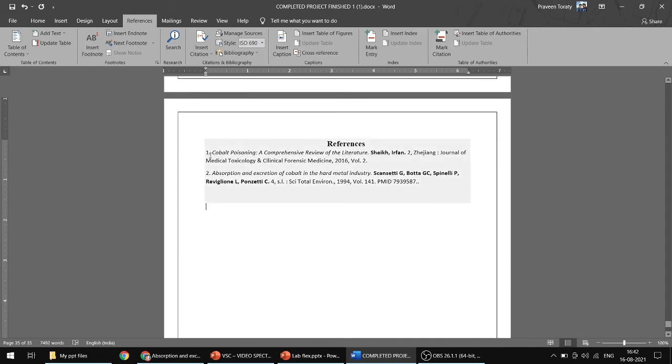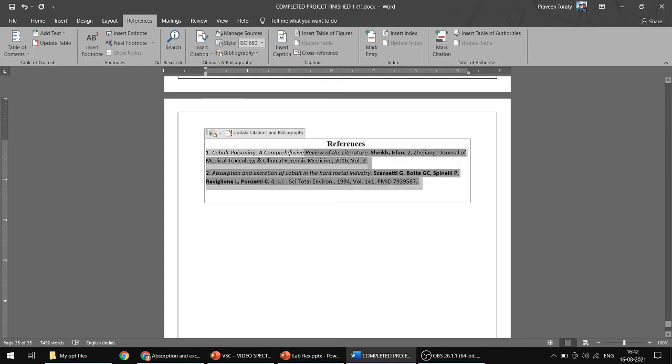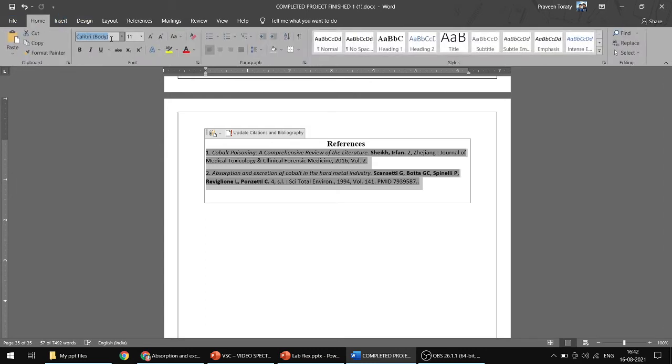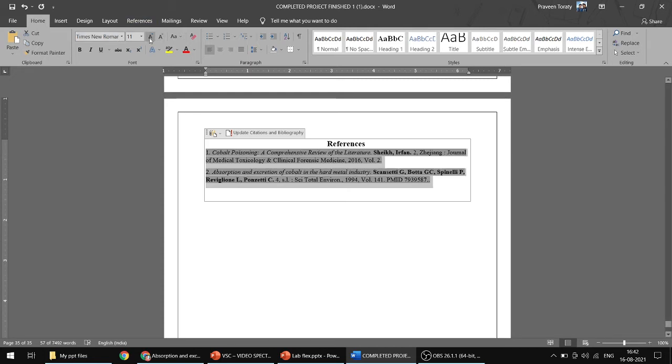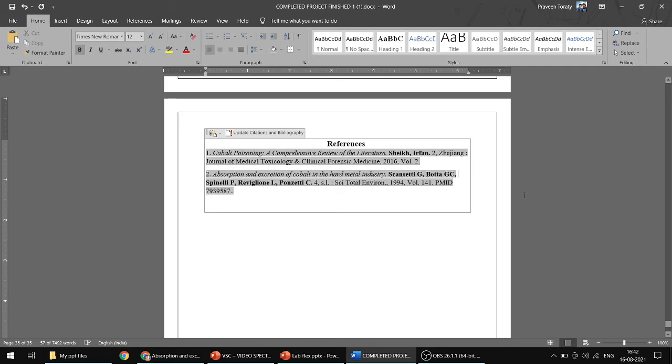See first number 1, cobalt poisoning, its title, its author name, from which city, what is the journal name, what is the year, what is the volume number, all the details come automatically in the last. So you don't need to type the references. I am not going to accept the papers in which you are typing the references. You select all this and put the font which I have given, Times New Roman, and the size is 12. After completing all these things you can put it.